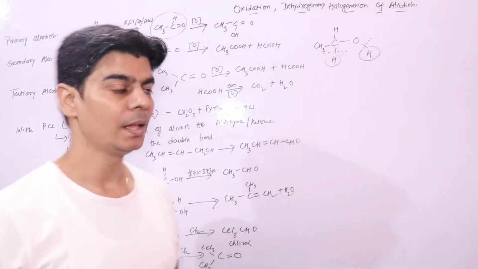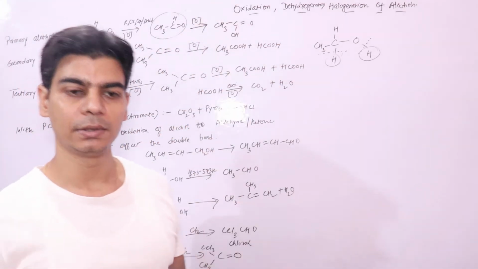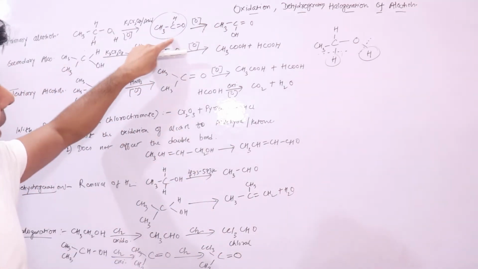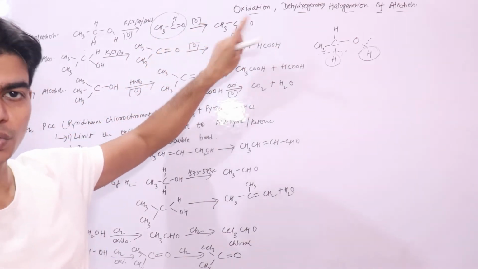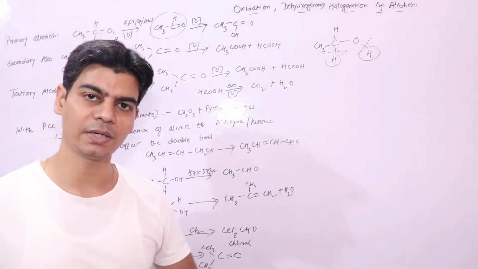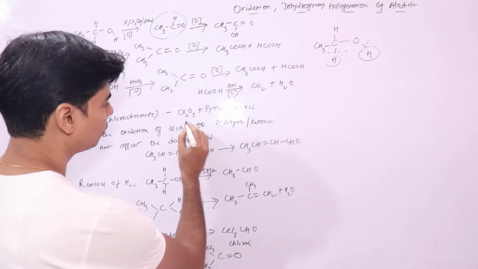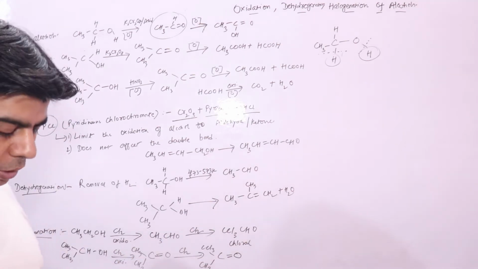Now suppose you don't want the reaction to go till carboxylic acid, that is, you don't want the aldehyde to further oxidize to give carboxylic acid. What you can do is change this reagent, which in this case is acidified potassium dichromate. What you would be using is PCC, pyridinium chlorochromate, which is a complex mixture of chromic oxide, pyridine, and HCl.